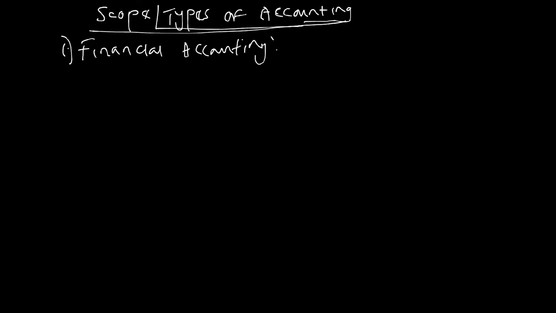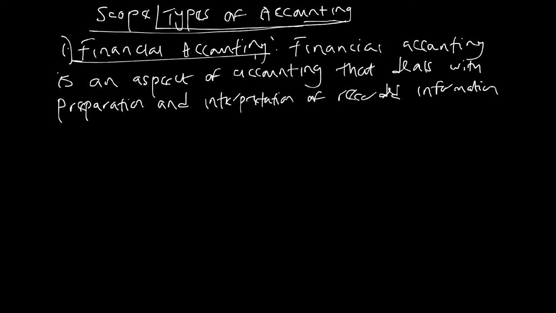Financial accounting is the process of preparing the final accounts. Let's write it on the board. Financial accounting is an aspect of accounting.